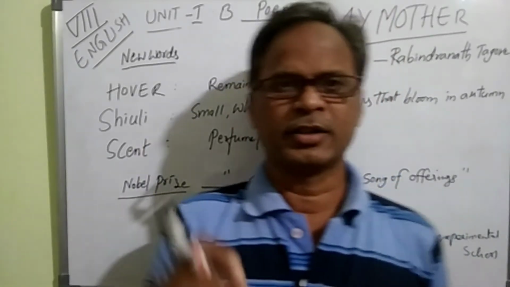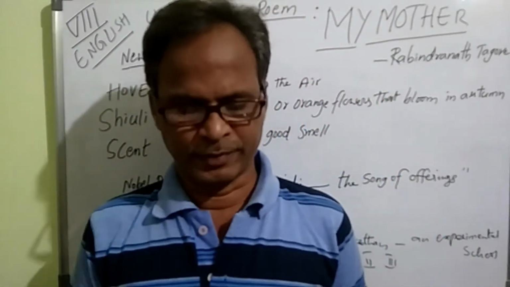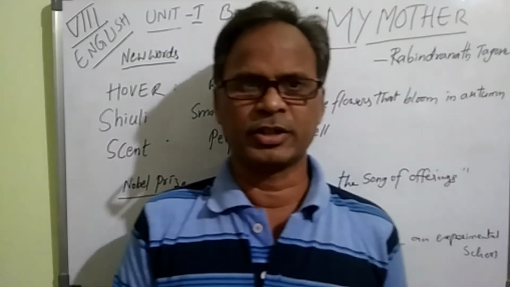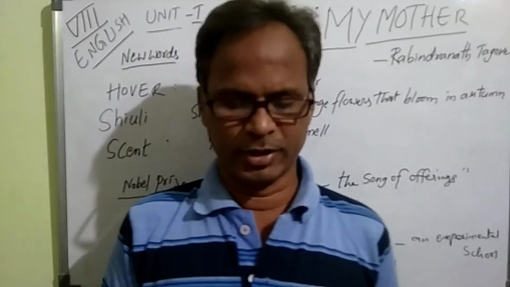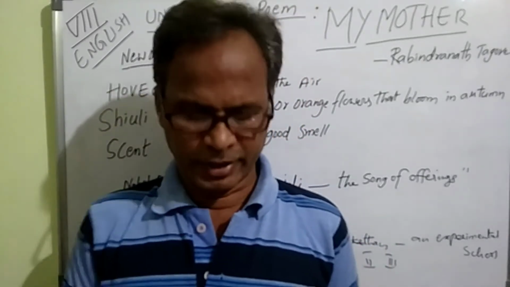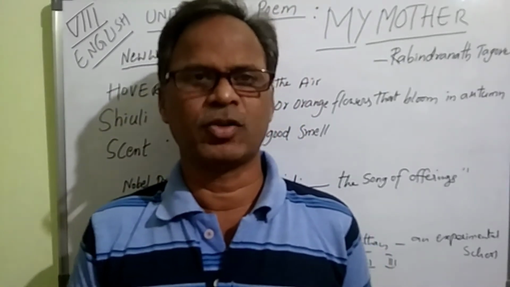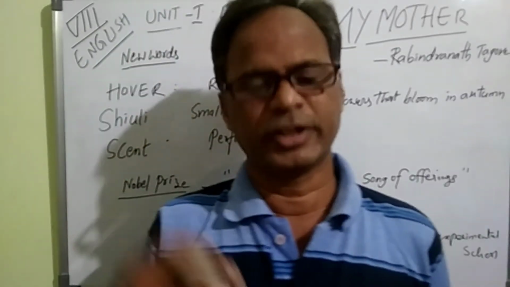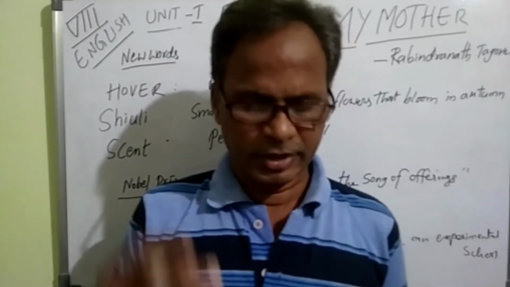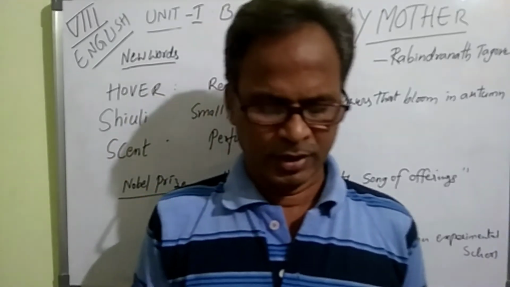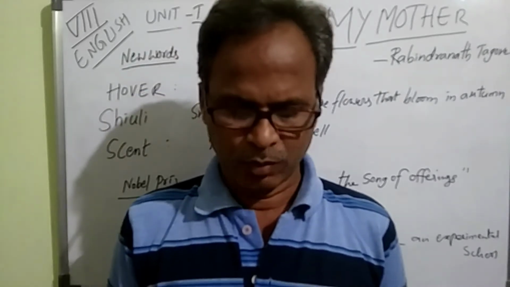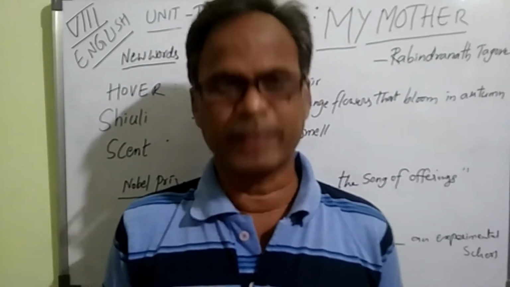Now let me come back and take it stanza by stanza to understand. What do you understand in the first stanza? It tells you that the poet cannot remember his mother. In every stanza, the line begins with I cannot remember my mother. But we have to think he is in imagination, and he thinks about his mother. First stanza: I cannot remember my mother, only sometime in the midst of my play.